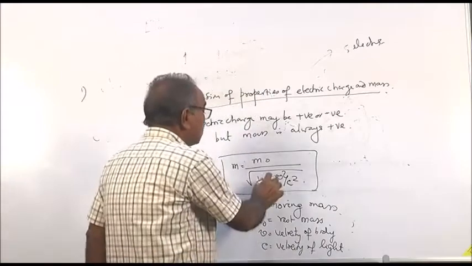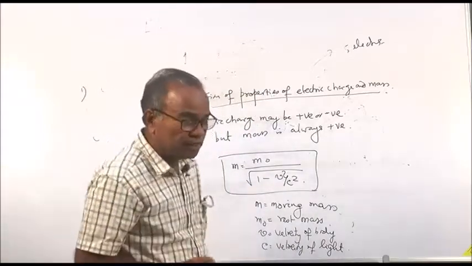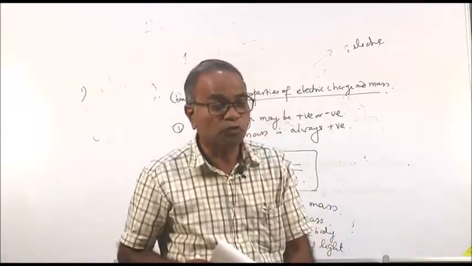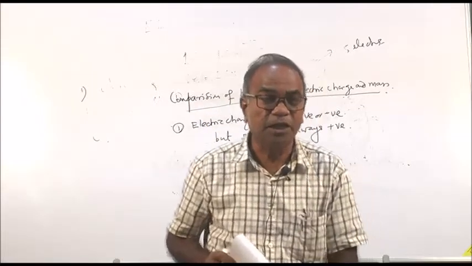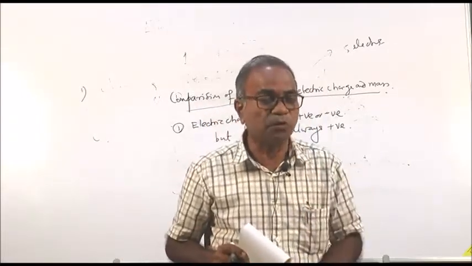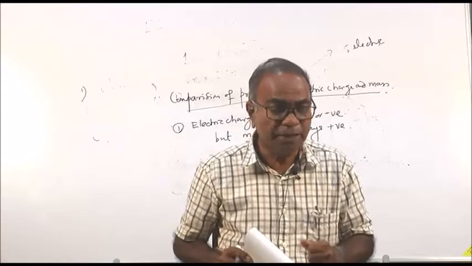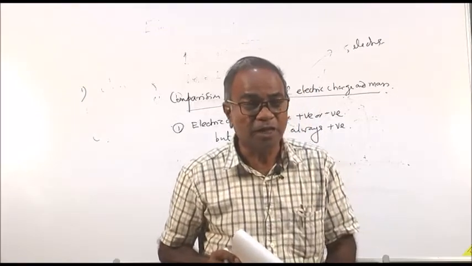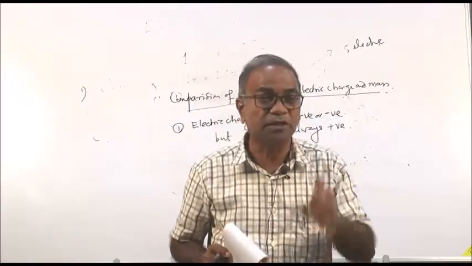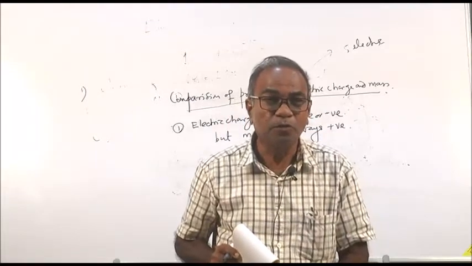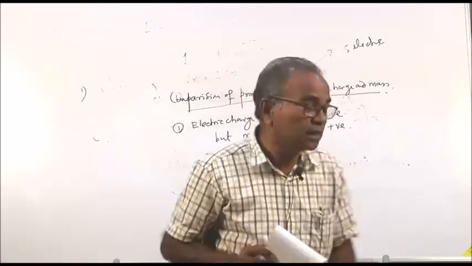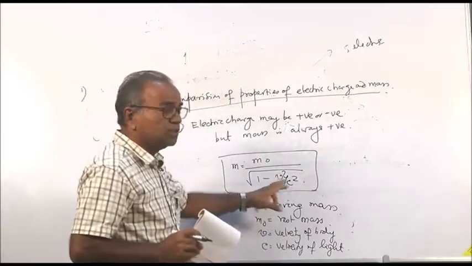When v becomes equal to c, if you take this book which is 5 grams in a plane, suppose you have constructed a plane which moves with the velocity of light, and you have kept this book in that vehicle, then at that time v will be equal to c.